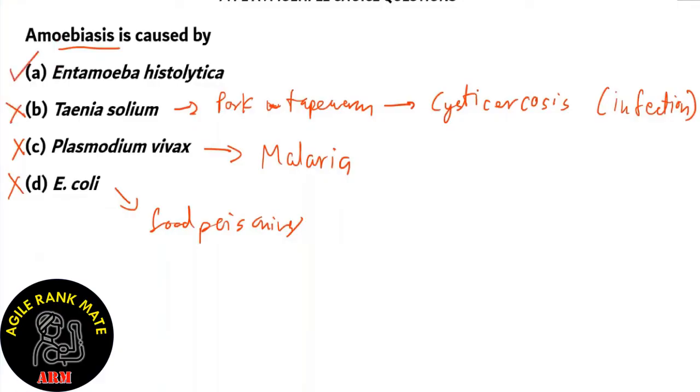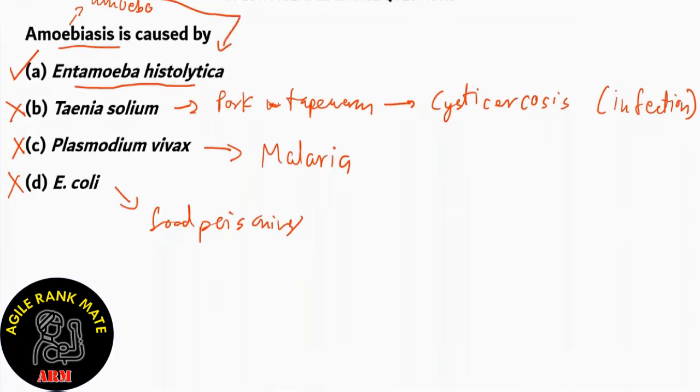The right answer is option A, Entamoeba histolytica. Now, since this is the only amoeba found in the four, and amoebiasis is due to the presence of amoeba in the intestinal tract, so option A is the right option.